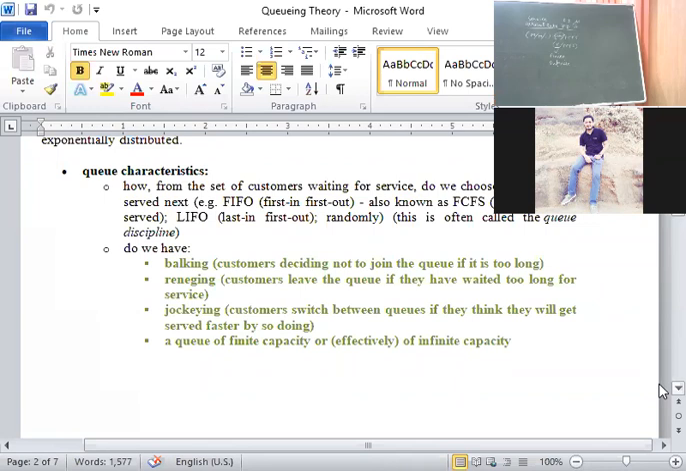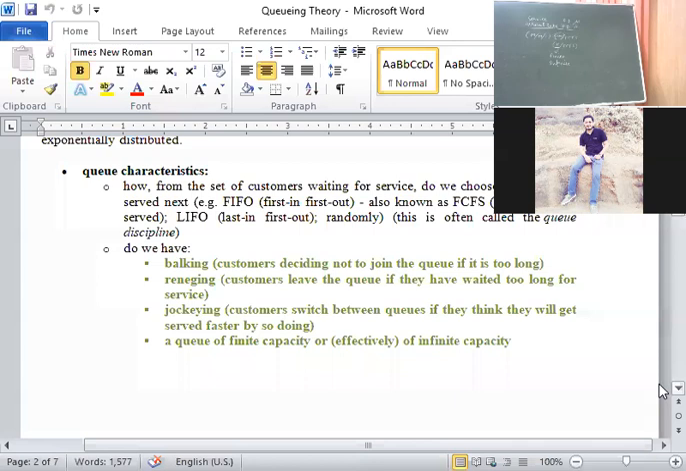Balking is a customer deciding not to join the queue. Another one is reneging. Another one is jockeying. These three are important. Next, any query in this, students? Again, I am repeating because this is theory. After you read this, you will get the content easily.